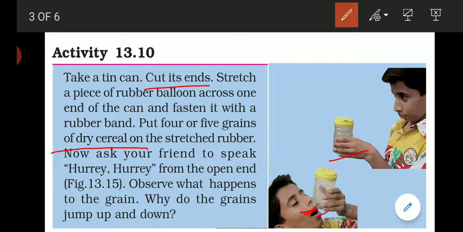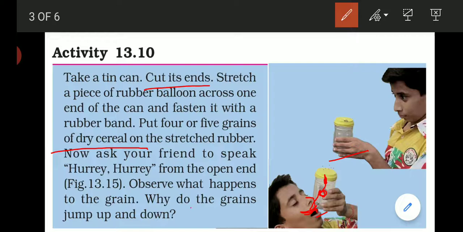When you make sound, by getting the sound energy, the air inside the can starts vibrating, and the vibration energy passes to the membrane. By getting that energy, the membrane starts vibrating up and down. For this, the grains also start moving up and down. So what will you observe when you make sound?